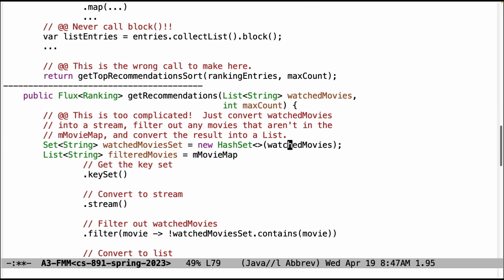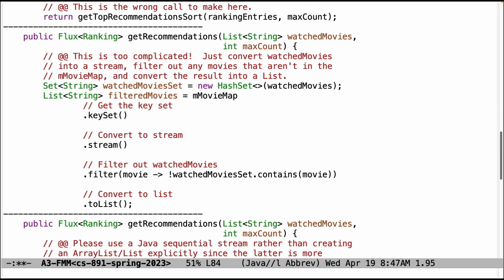Moving down, some other things. There's no need to use a hash set here to figure out what movies are missing in the watched movies list. So what you're trying to do here is go through and make sure that every movie in the watched movie list is actually in the database of movies. And if you find ones that aren't, you will exclude them. And so this is just too complicated. It's actually much easier. Just convert watch movies to a stream, filter out any movies that aren't found in the movie map, and then convert the results back to a list. So you can do that more concisely without needing to use a set.